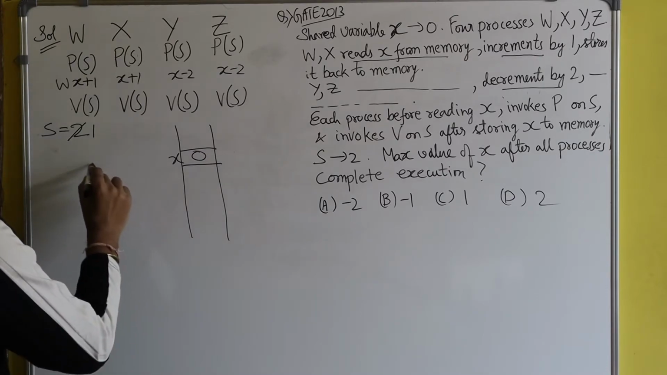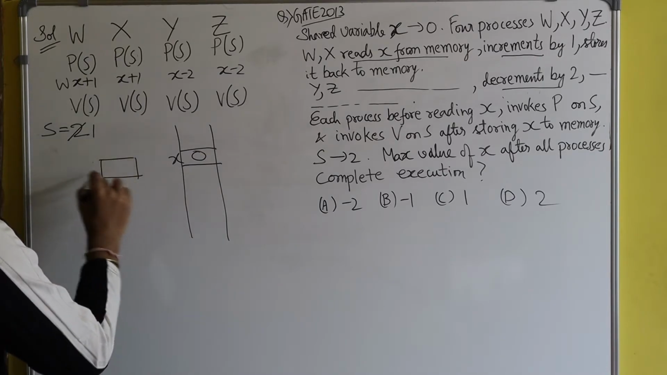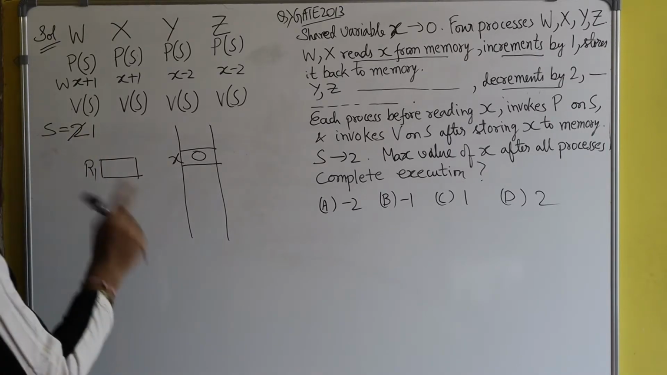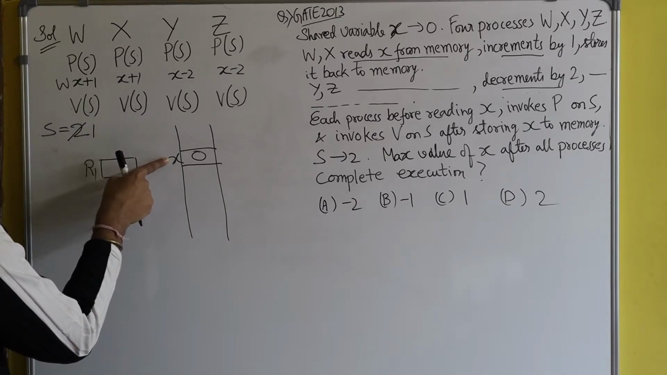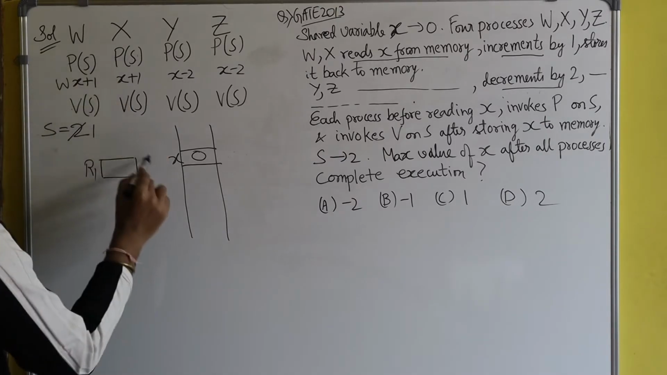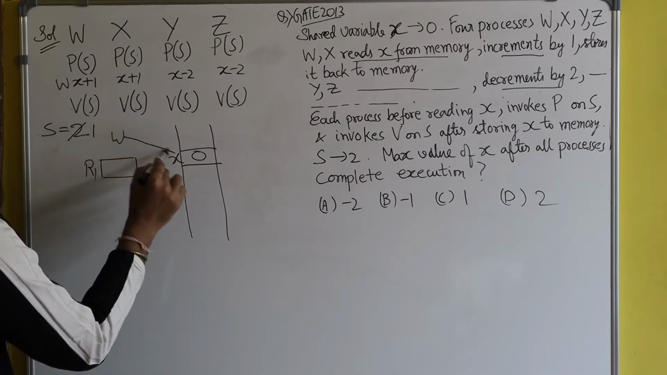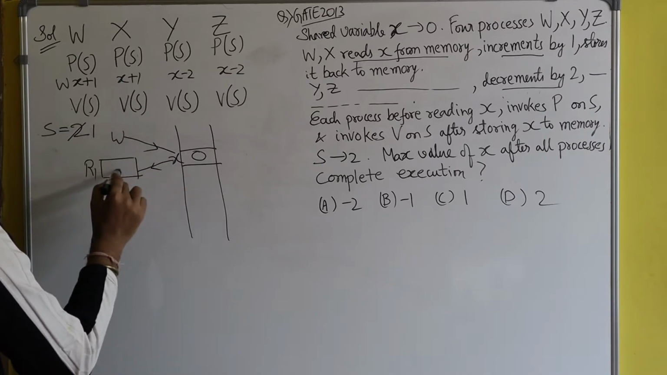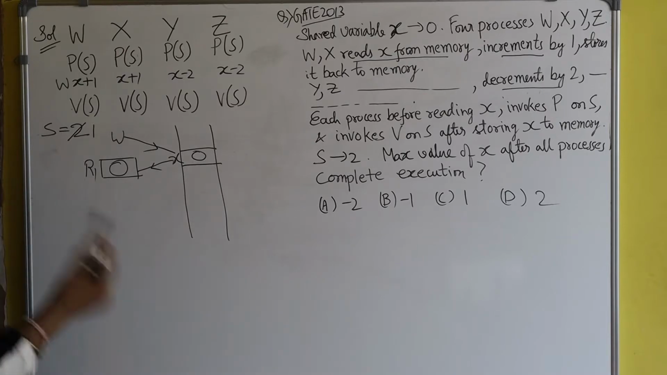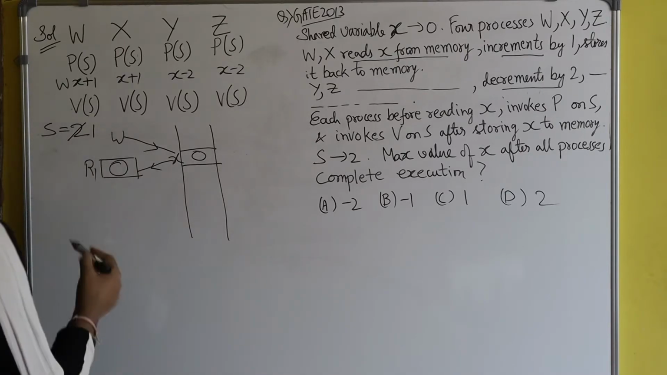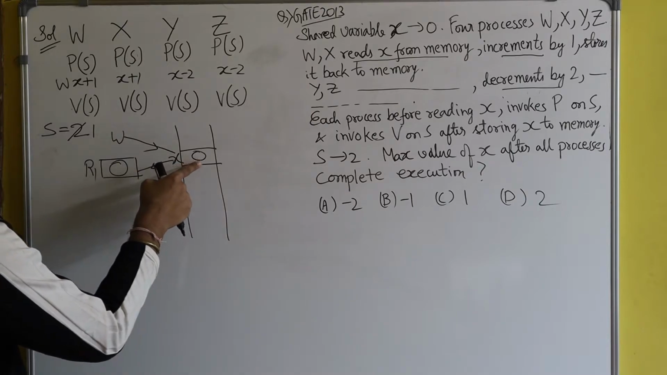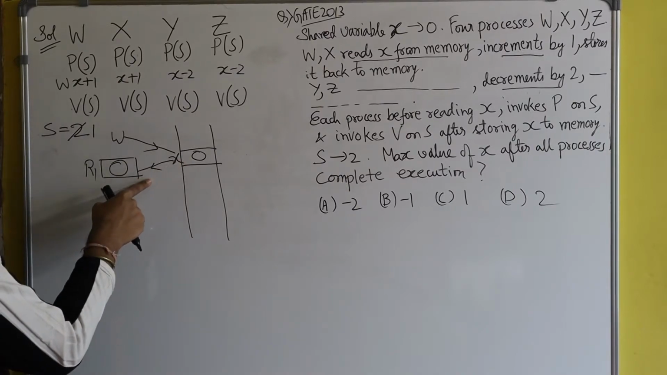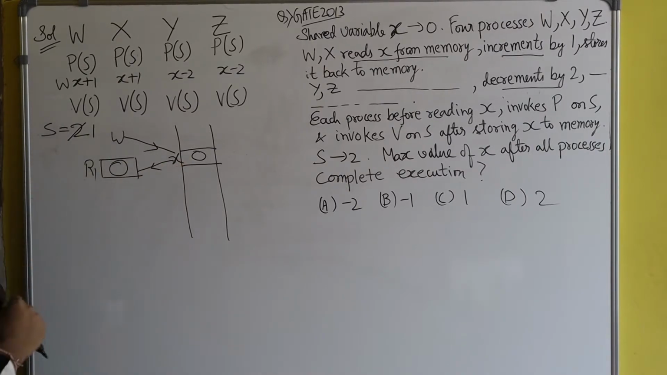So suppose here there is a register known as R1. So what will W do? W will first fetch the value of x from the memory. The process W will fetch the value of x from the memory, and it will copy the value of x to the register R1. So now it's a read operation. Basically, this is the read operation, fetching the value of x from the memory, and now it has put a copy of x in the register R1.